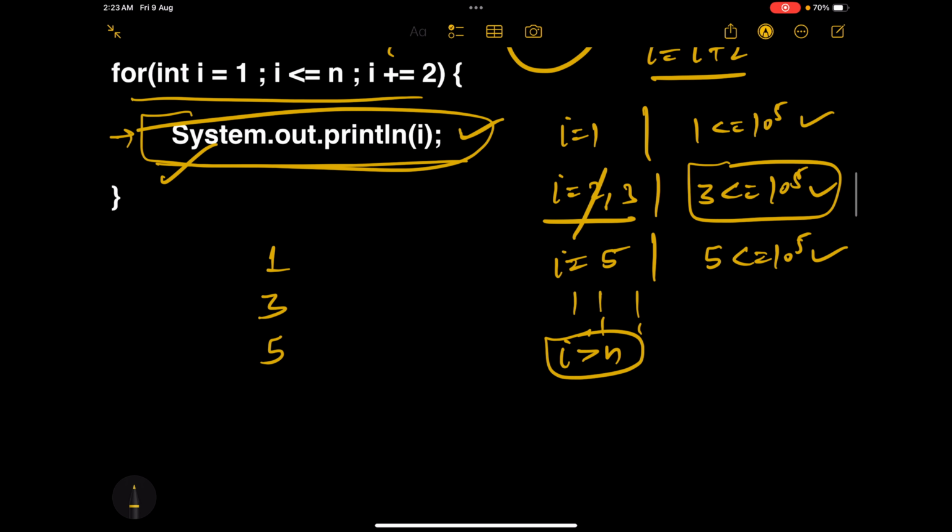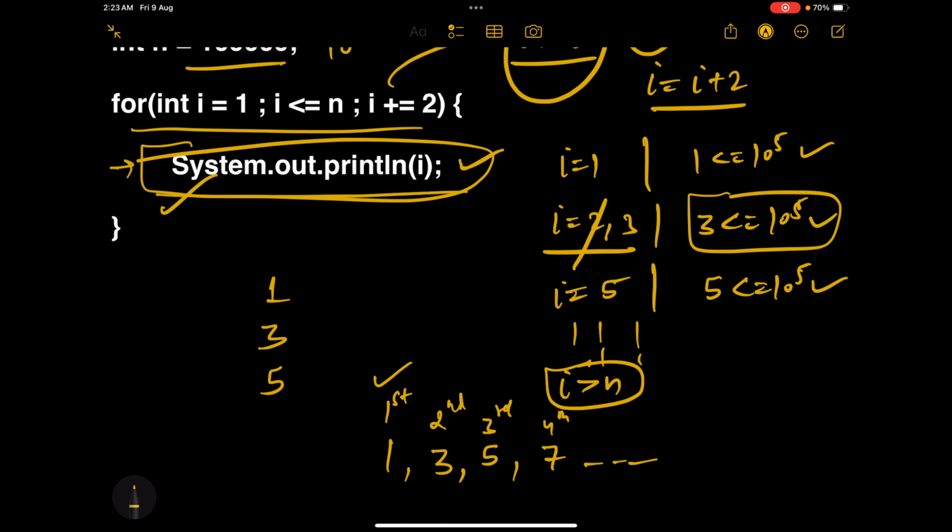So see guys, first I would be 1, then 3, then 5, then 7. So this is the first iteration, this is the second iteration, this is the third iteration, this is the fourth iteration. When I say iteration, I am basically saying that this is the first time we run this loop, this is the second time, the third time, the fourth time, and so on and so forth. So let's say at the kth iteration, the value of I becomes n.